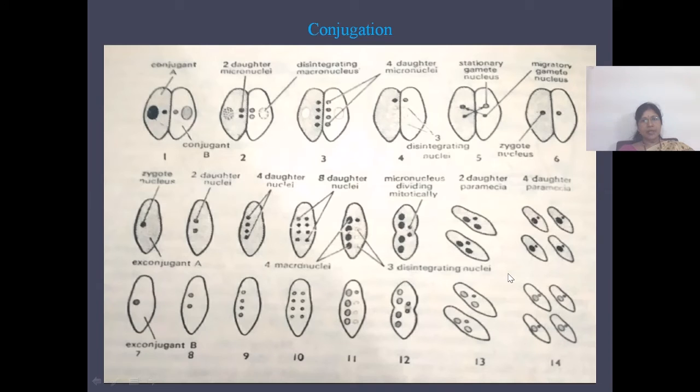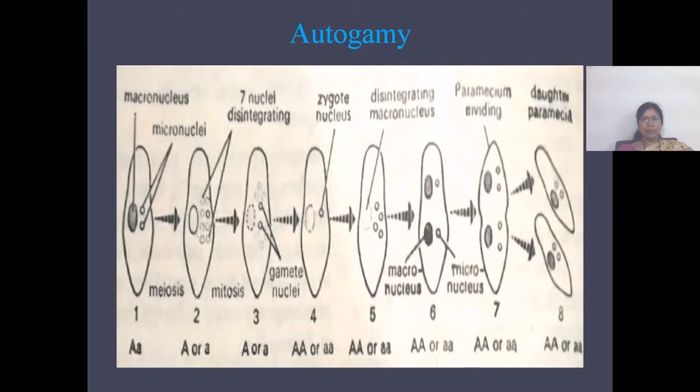Conjugation occurs in Paramecium caudatum, and it has significance. It helps in rejuvenation, as the paramecium loses its vigor due to repeated binary fissions, and nuclear reorganization takes place, and variations occur because of conjugation, as different mating types participate in conjugation. And now let us see about autogamy.